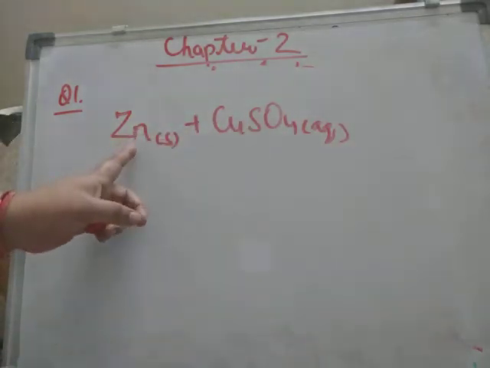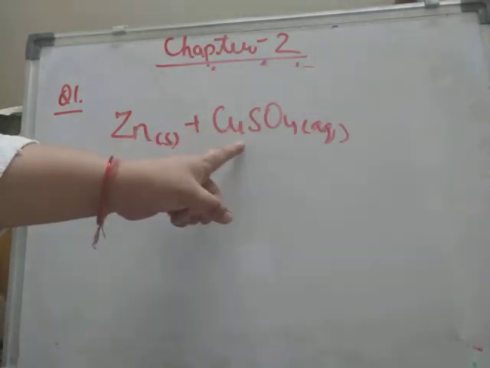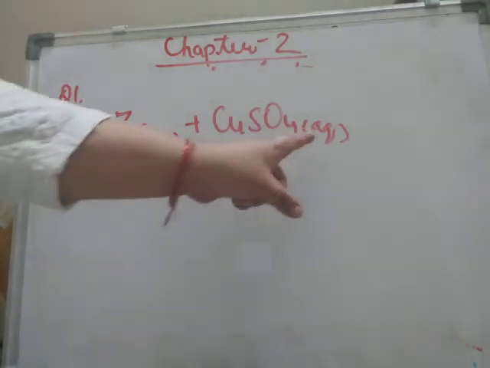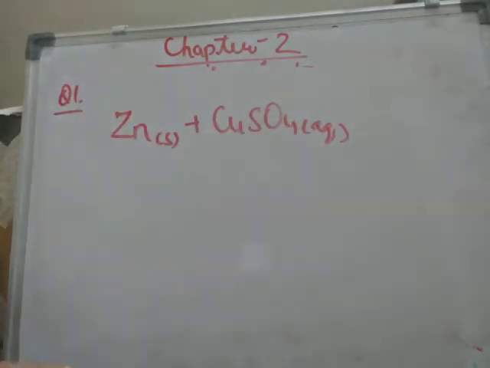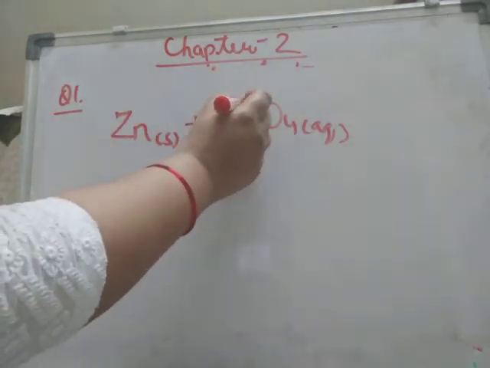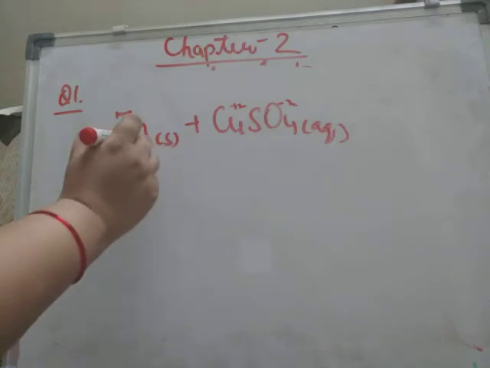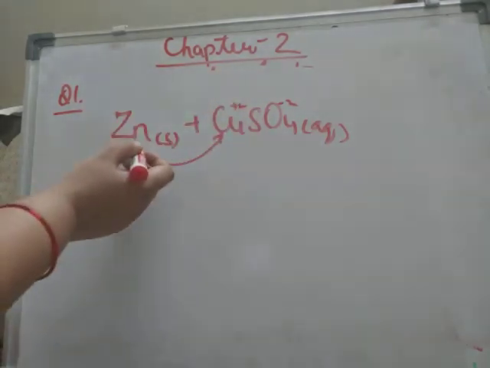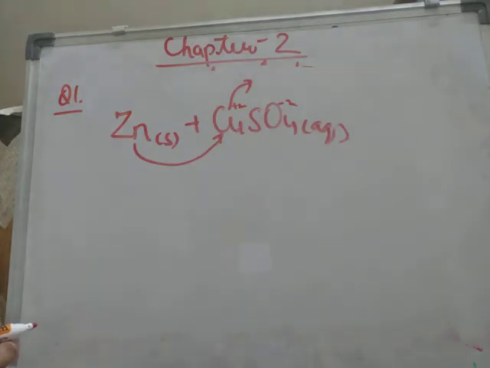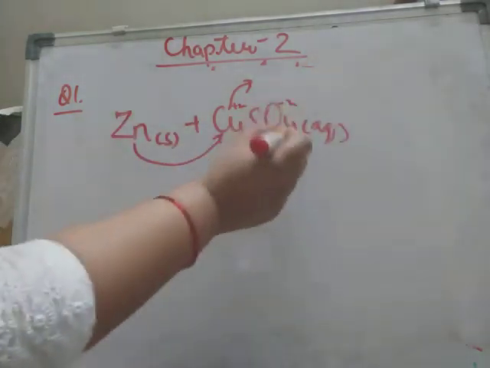If you put solid zinc in solid copper sulfate, nothing will happen, no reaction will take place. It should be aqueous, then only, as you will study in higher classes, they will dissociate into their ions, and then this zinc being more reactive will displace the copper from its salt solution.